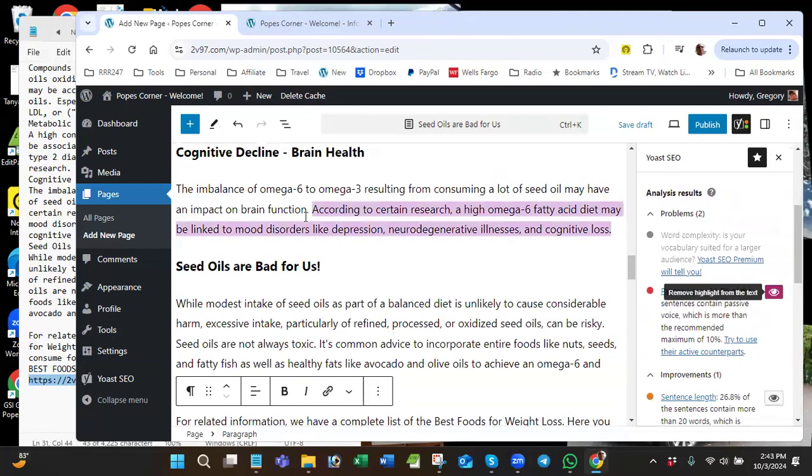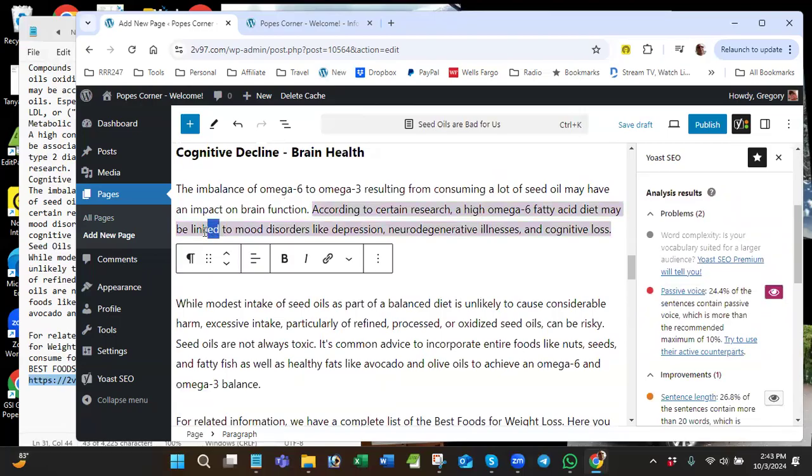Passive voice. According to certain research, a high level of omega-6 fatty acid diet may be linked. Linked, I think is the word. May link.